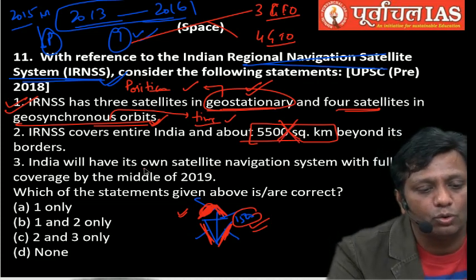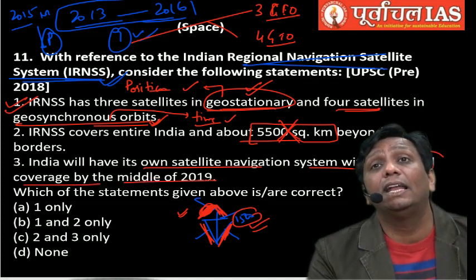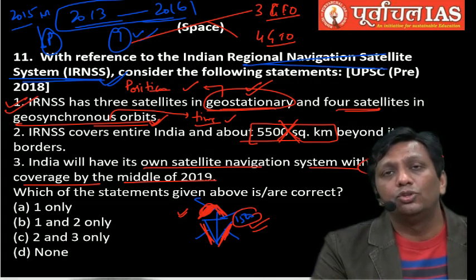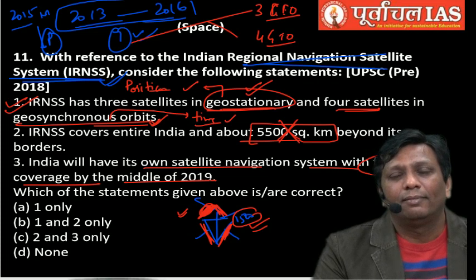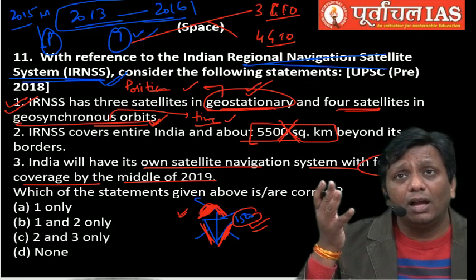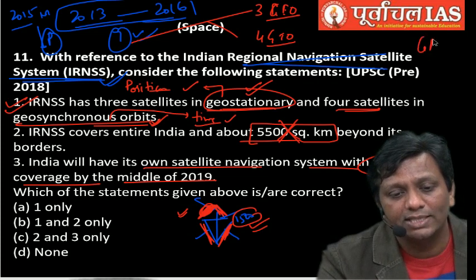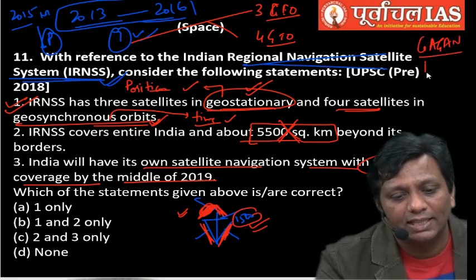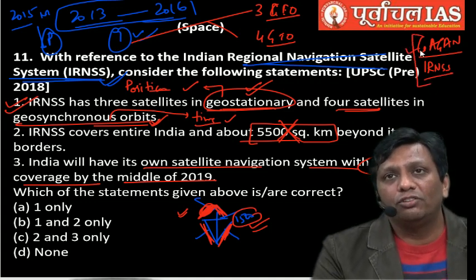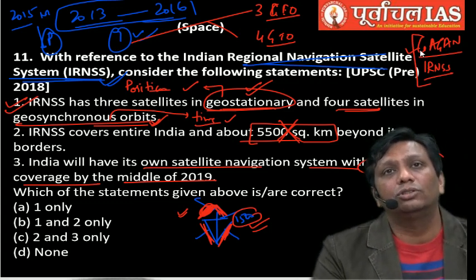And India will have its own satellite navigation system with full global coverage by mid 2019. Never, India never said it. India never thought to start this type of project. There is no news from the government side. India has hardly developed regional GPS this time. And there are 2 regional GPS that India has this time. The one is Gagan, and second, you can see here, is IRNSS. There is not even any news that these 2 regional GPS will be globalized soon. Not even a single news anywhere I got. So by 2019 it was impossible.